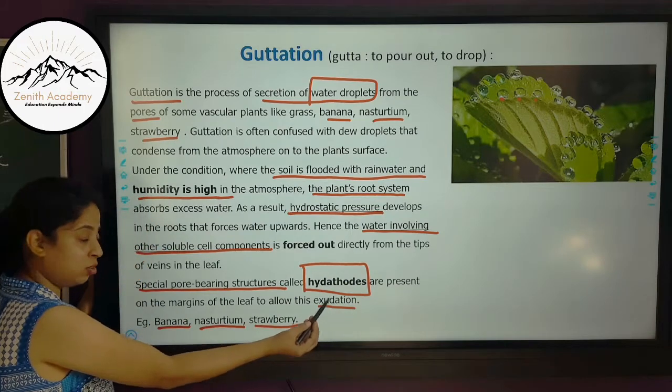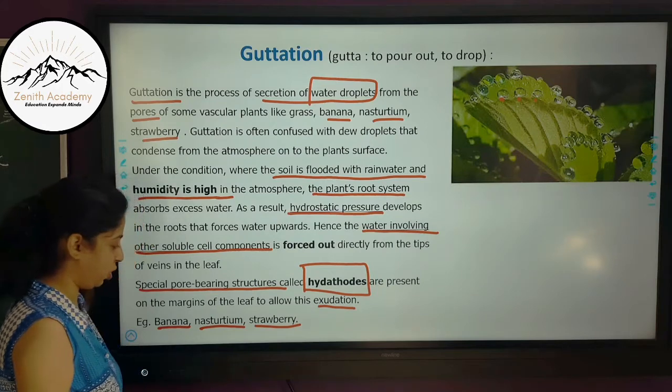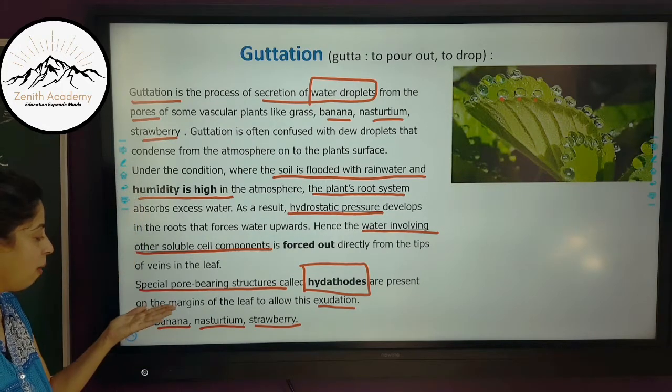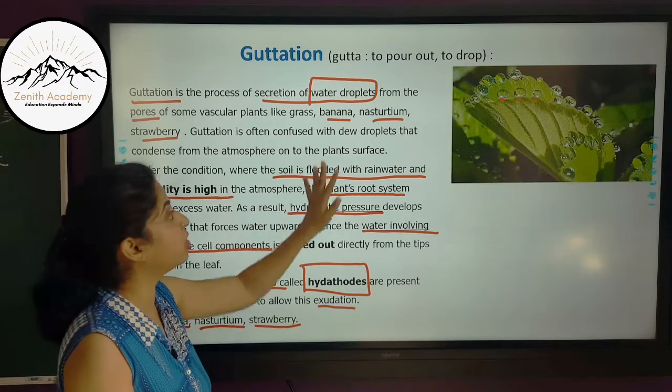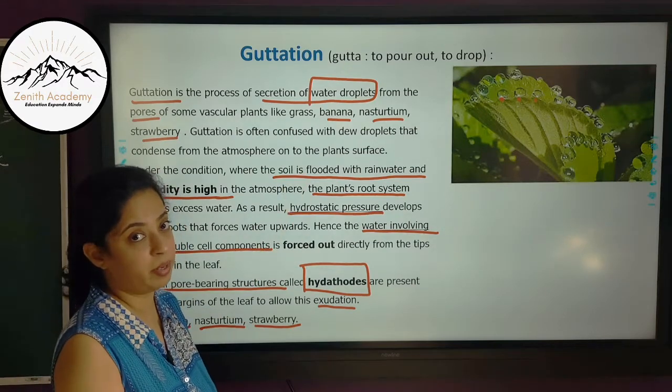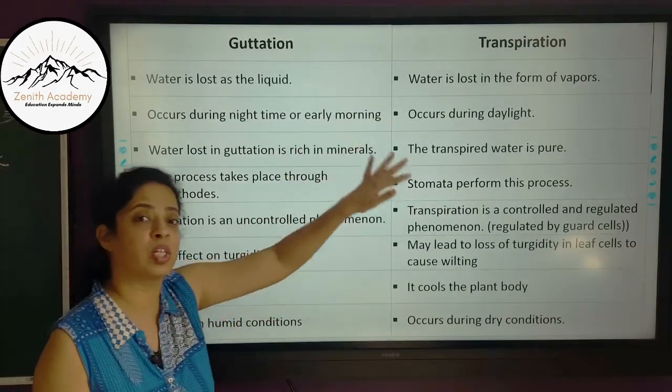Where are these hydathodes present? At the margins of the leaf to allow the exudation. The examples are banana, nasturtium and strawberry. So please remember guttation, this is very important from the examination point of view. Let us talk about the difference between guttation and transpiration now.